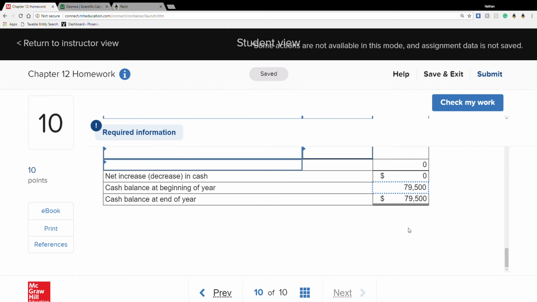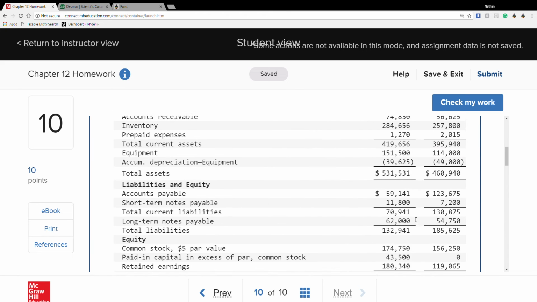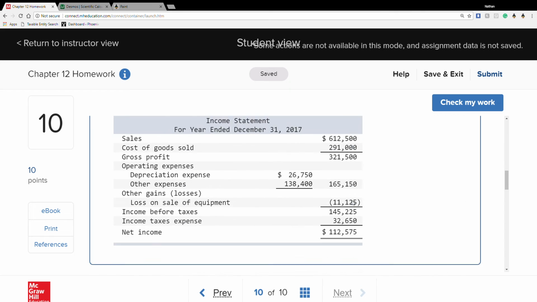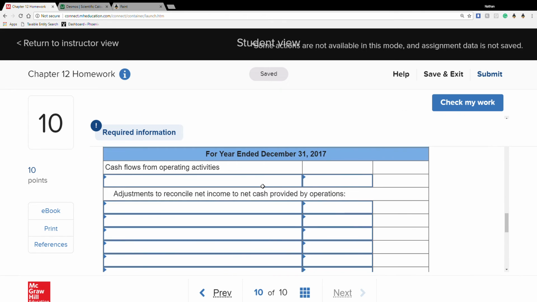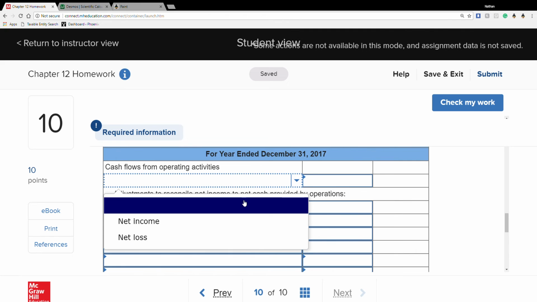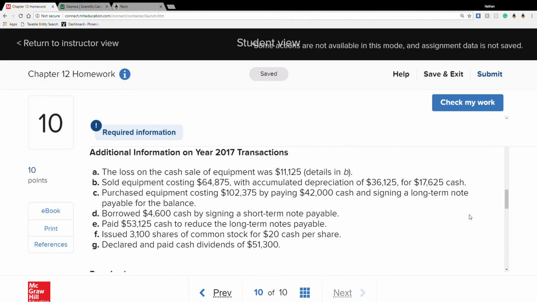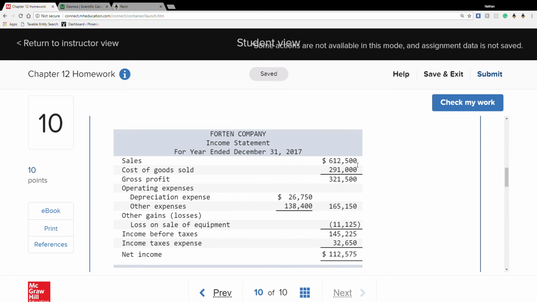Okay, so that's starting off. We know our ending cash balance at the end of the year needs to equal 58,900. First thing we start off with is our operating activities, which is going to be our net income. If there was actually a loss, we would do net loss, but it's going to be net income because that's what the income statement comes out to.